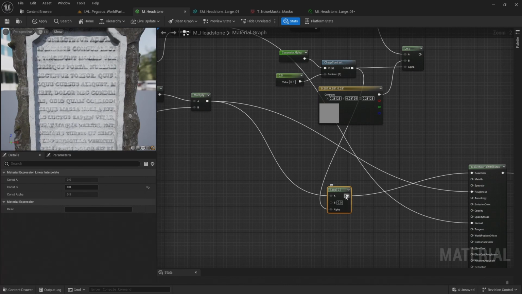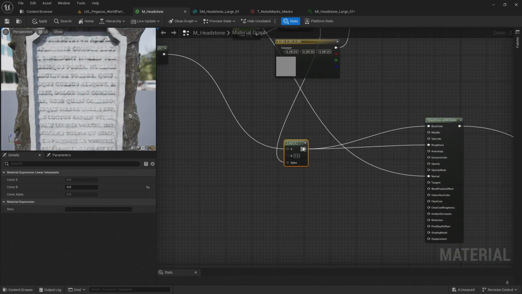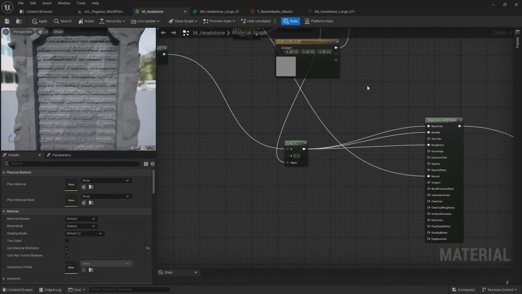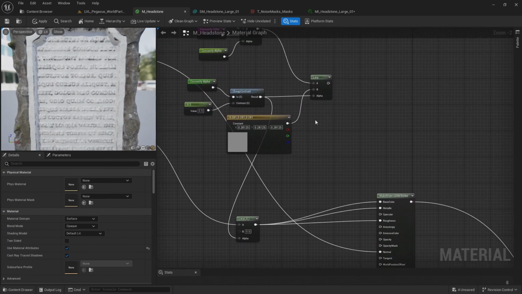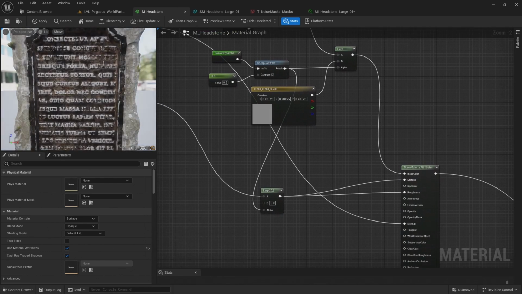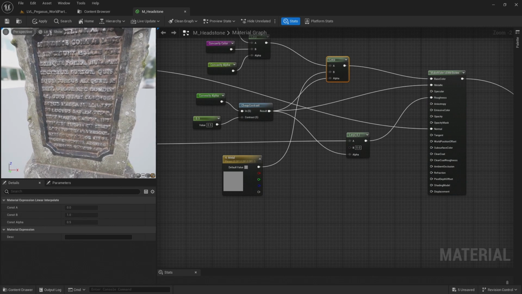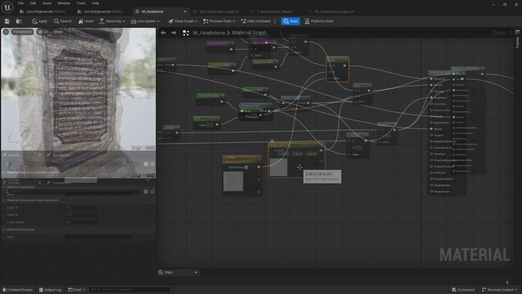So let's connect that to the roughness, and then connect that to the metallic as well. And then just connect that lerp back up to the base color. And actually, I'm going to want to connect this cheap contrast to the metallic to make those convex areas appear metallic.